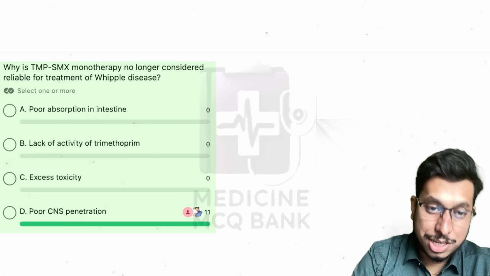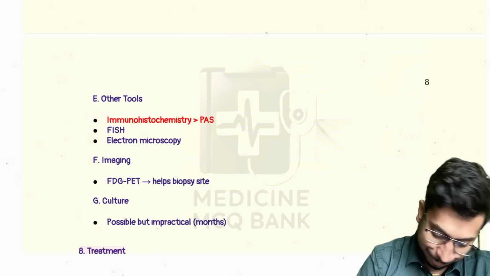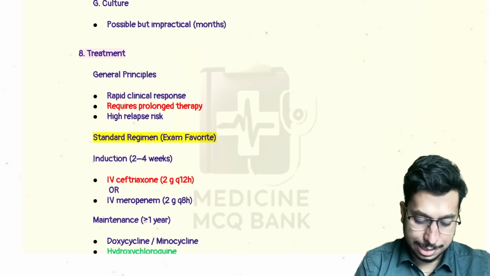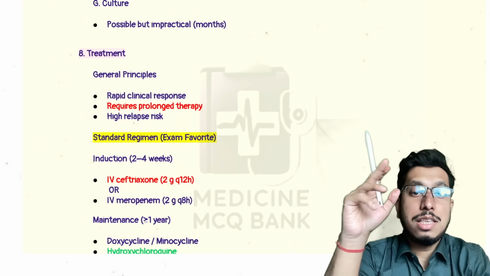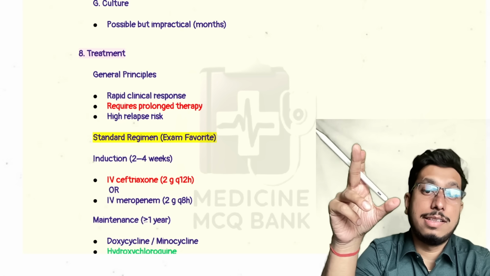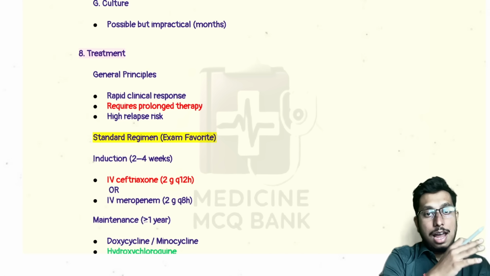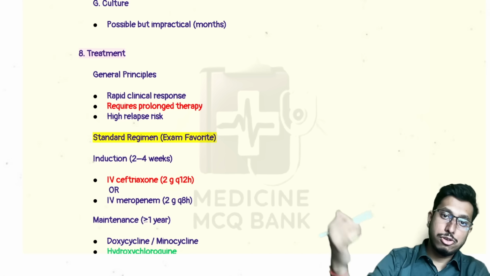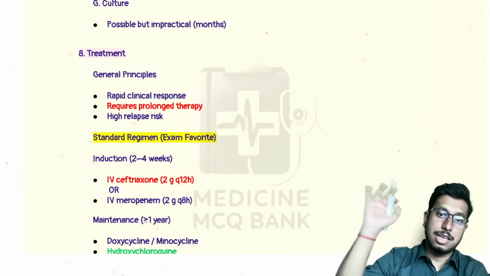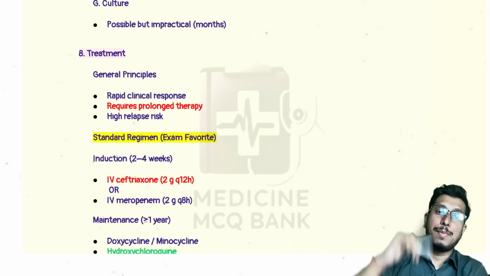So this is a tricky question. Most of you, I mean all of you, have marked it wrong. The general principle of treatment is that we need a rapid clinical response. Look, this patient who is diagnosed with Whipple disease may be a carrier for a prolonged period, 8 to 10 years. They can be misdiagnosed as rheumatoid arthritis for 5 to 6 years until they show some intestinal or other organ manifestation.